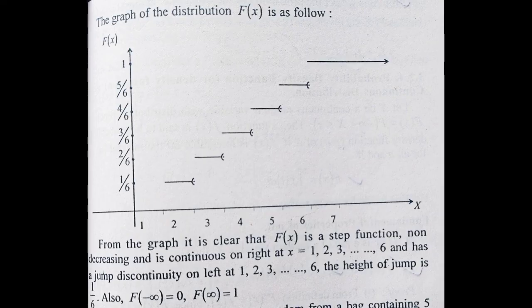There are certain properties of this distribution function, such as the distribution function F(x) is a monotonic non-decreasing function. Another property is that F of minus infinity equal to 0 and F of plus infinity equal to 1, and so we can say that F(x) lies between 0 and 1. Also, if we consider a and b are any real numbers such that a less than b, then we can write P of X, where X lies between a and b, equal to F of b minus F of a.